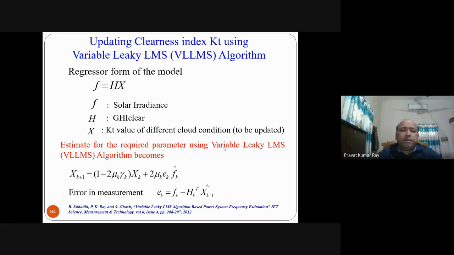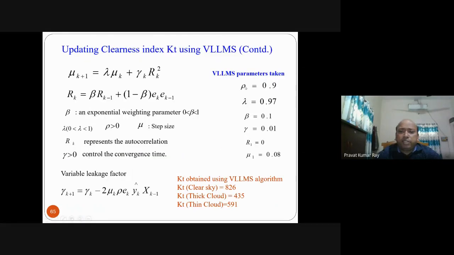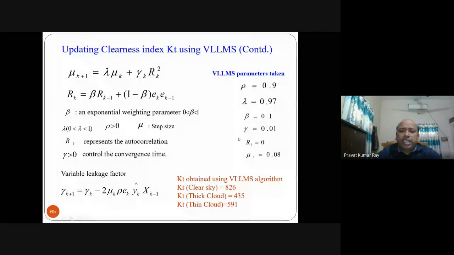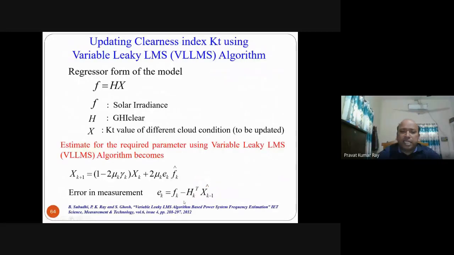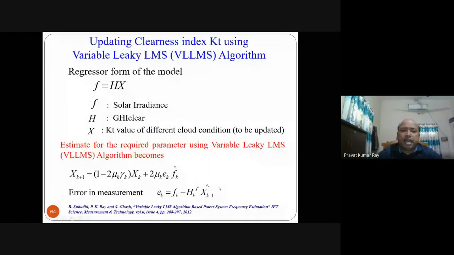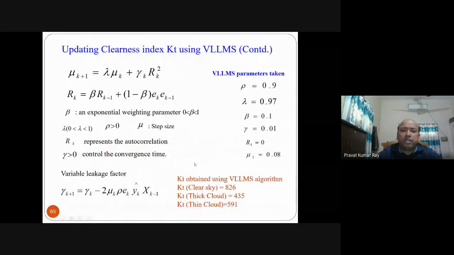So in this implementation, different parameter values are taken like this. KT is obtained using the variable leaky least mean square algorithm. We all know the least mean square algorithm. This is one of the enhanced versions of least mean square, that is variable leaky. The leakage part is updated so that the parameter variation becomes very small here. How all this is updated, how it is taken into account, and how this derivation is obtained are all discussed in the variable leaky least mean square paper.